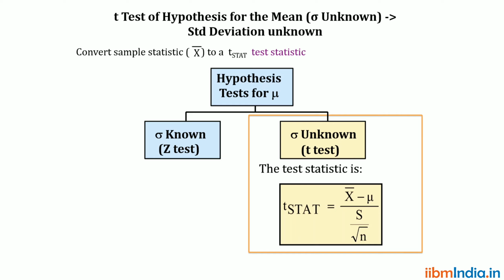Z test is used when sigma, the standard deviation, is known. If the standard deviation is unknown, we go for T test. So based on the standard deviation, based on the given details only, we can decide whether to go for Z test or T test.